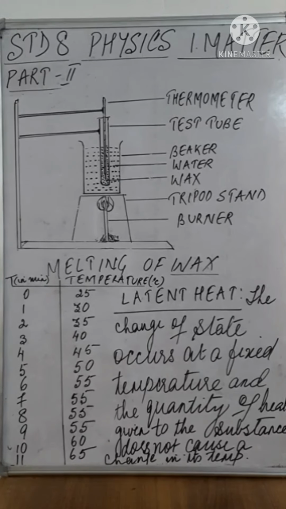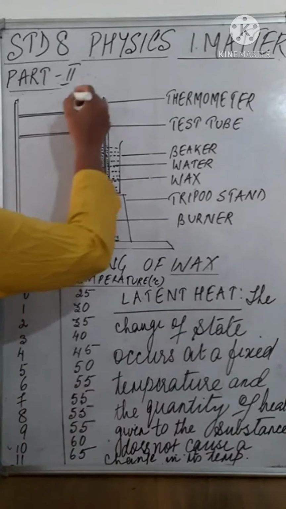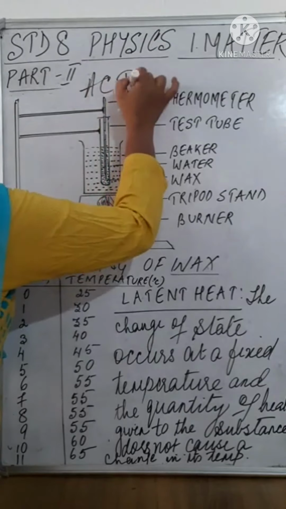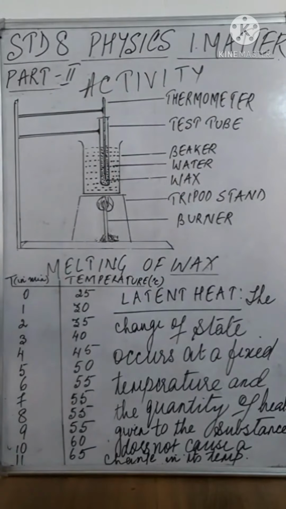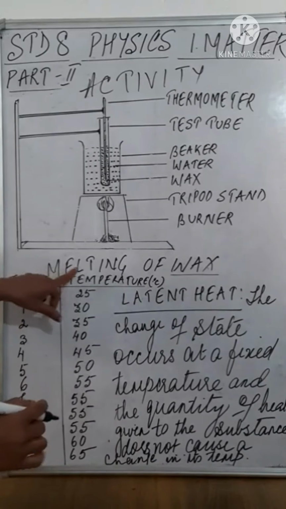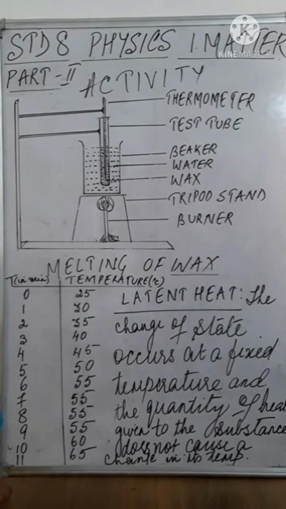Now let us perform an activity to show the process of melting of wax.